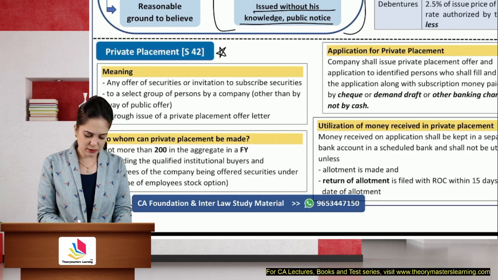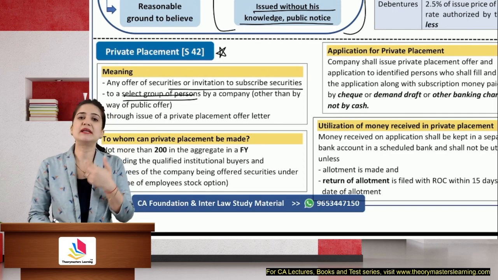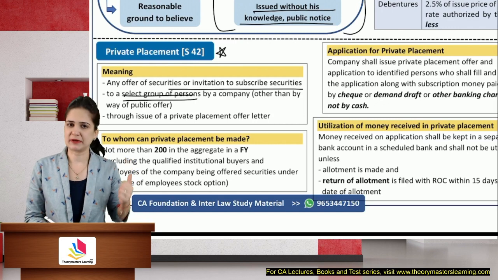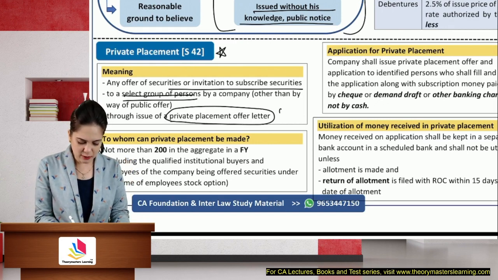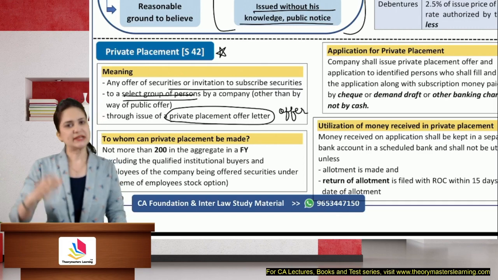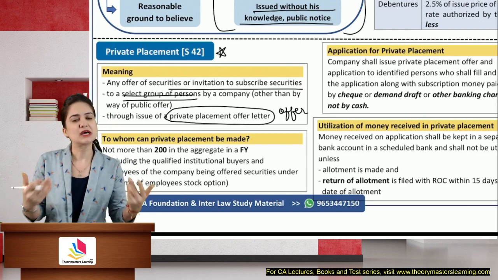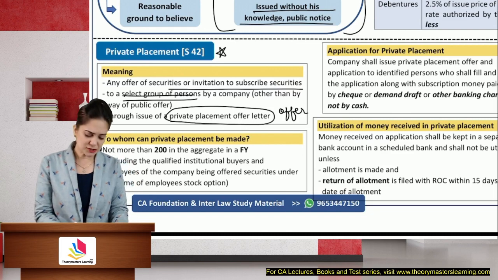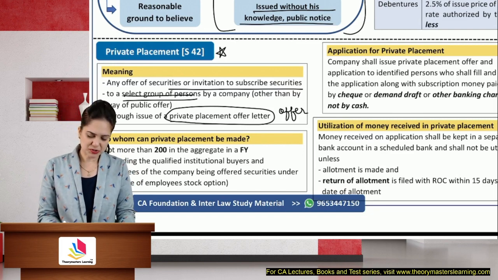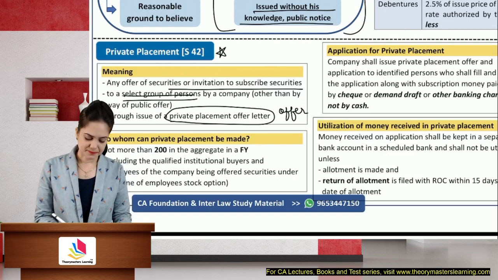So an offer is made or invitation is made to subscribe to a selected group of people other than the public. And how do you inform them? We give them a letter, the offer letter of private placement. This is an offer. It's not an invitation to offer, it's an offer. We will send the application form, they will fill the application form, we will allot the shares, and they will get the shares. So it is just an invitation to subscribe for the securities. So we are giving them an offer letter.